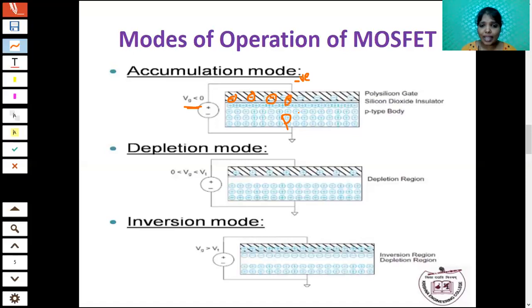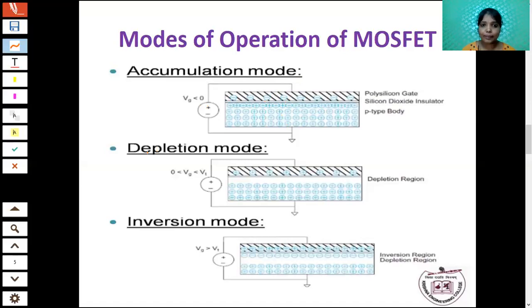In the p-type material, the majority carrier is the hole. So holes are accumulated near the silicon dioxide. What is the meaning of accumulation? Accumulation means depositing somewhere, staying somewhere. So when I apply Vg less than 0, that is negative voltage, in the polysilicon layer the negative ions are formed. In the p-type substrate body, the holes are accumulated near the silicon dioxide, when you apply Vg less than 0.